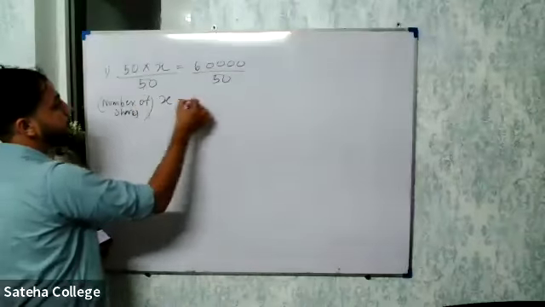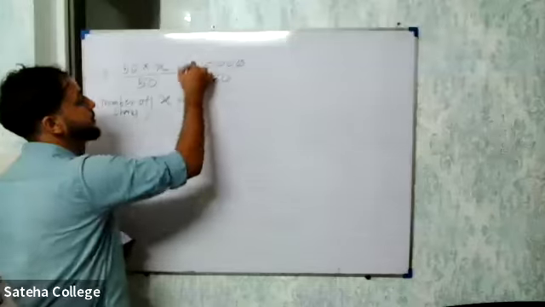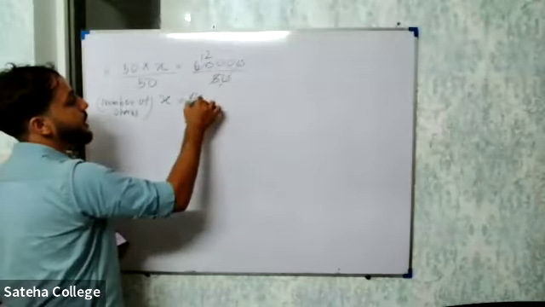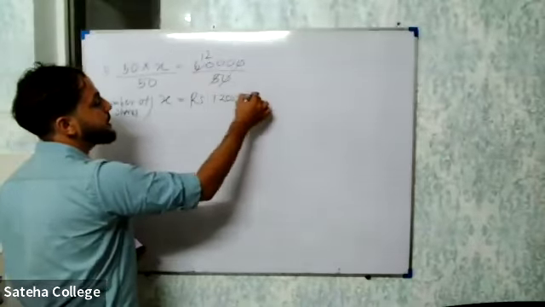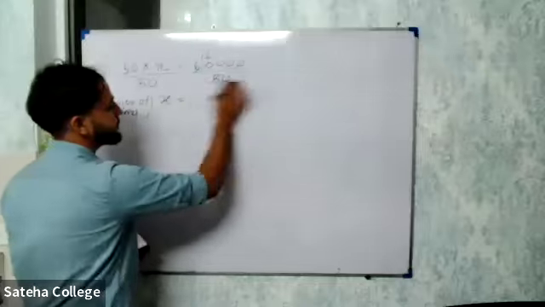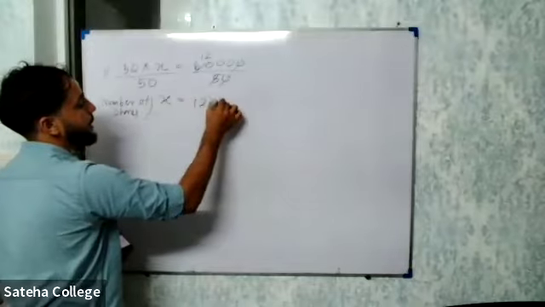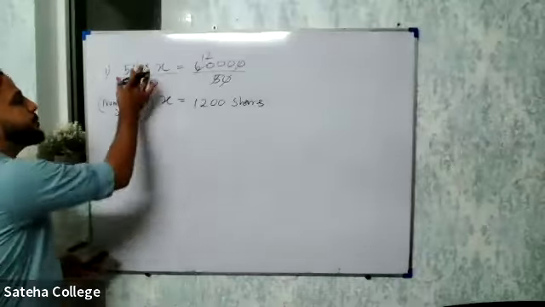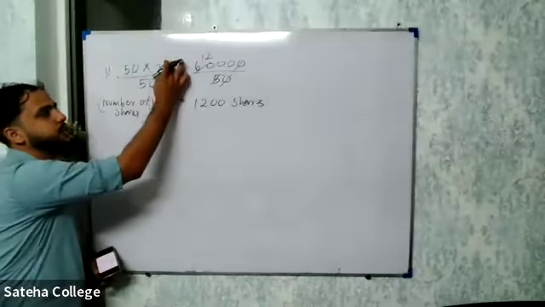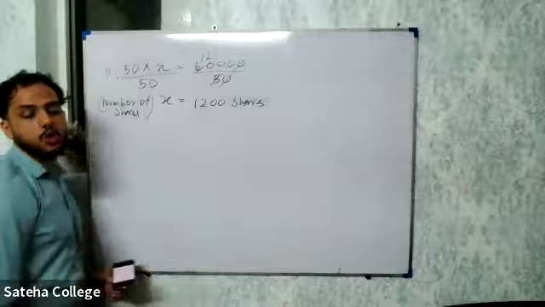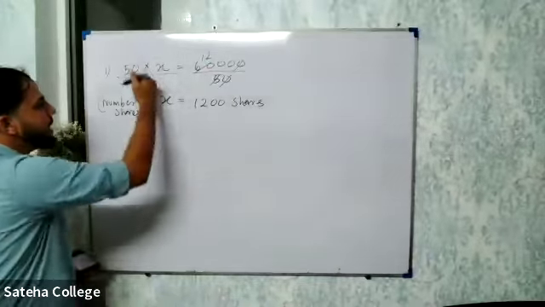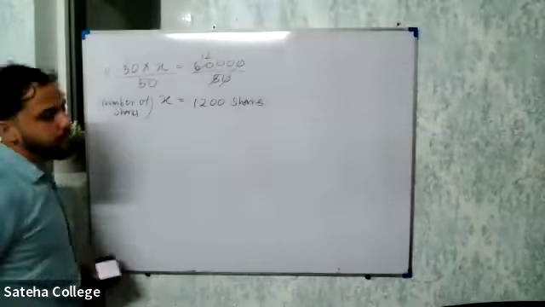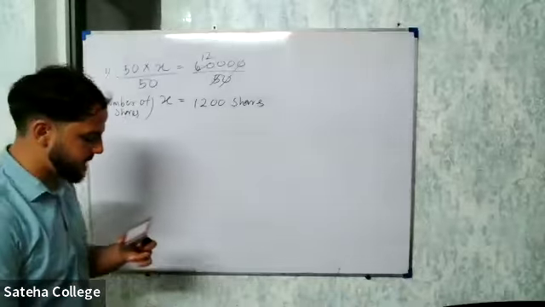Excuse me, sir. Which question is this? This is the 2021 third structured essay. Jazakallah, sir. So 50 rupees, the price of 1 share, into the number of shares will give you the total invested amount. Divide both sides by 50. Then the number of shares is 1,200 shares.